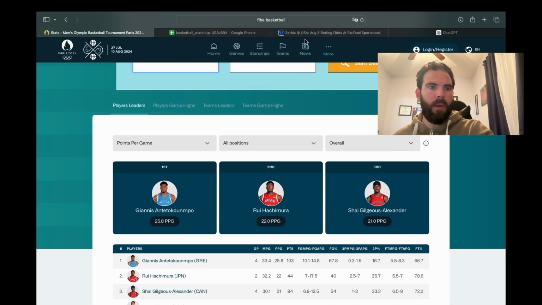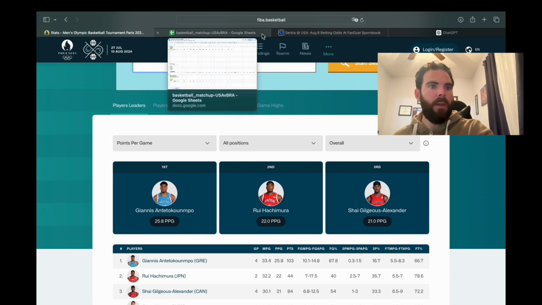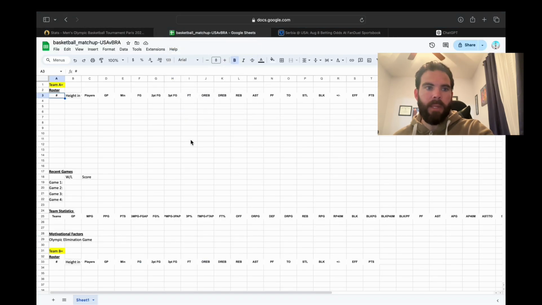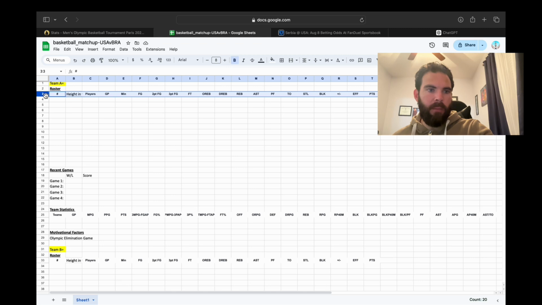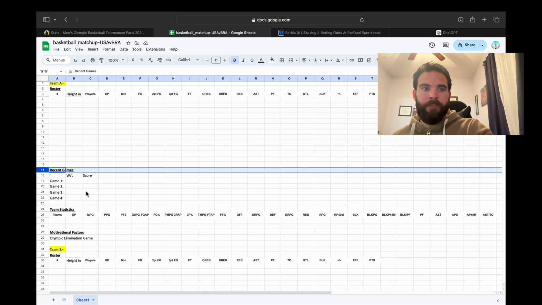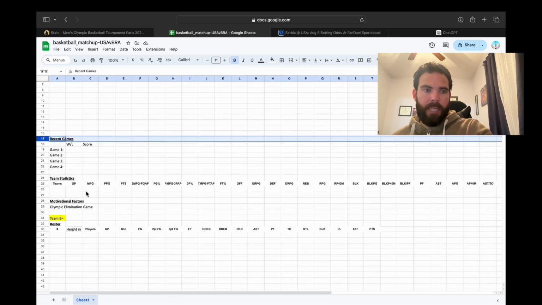All right, so basically what we're going to do here is with this spreadsheet, we're going to fill in the entire roster, including each player's stats and their height, the data that I found from the roster page on the website. And then we'll also put in their recent performances, and each team has played 4 games in these Olympics so far. So we'll include all the scores for each game. And then we have their team statistics.